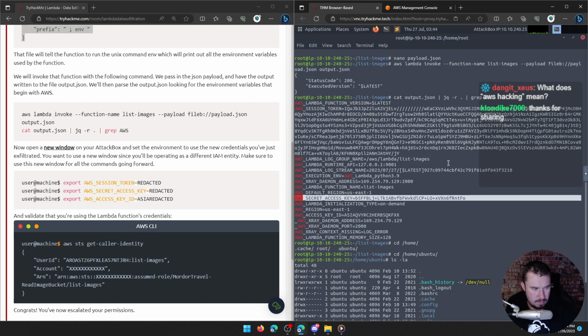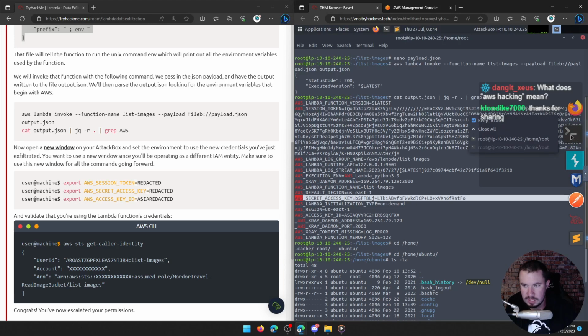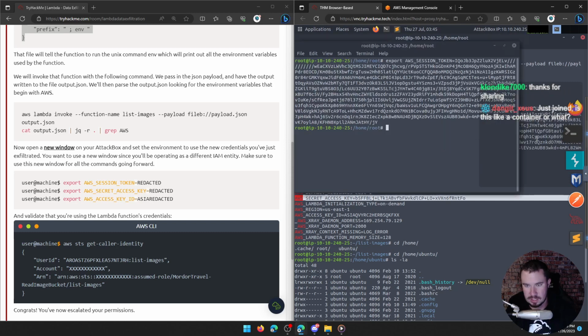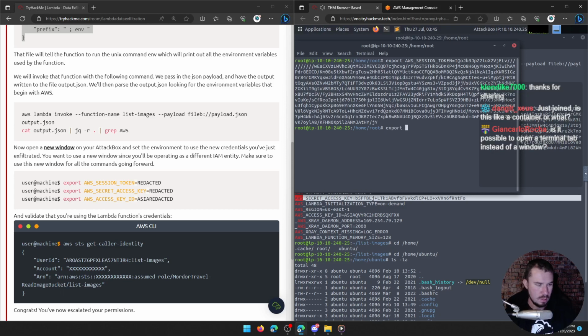Dang it, Zeus said, what does AWS hacking mean? We are learning how to exploit AWS environments. AWS is Amazon Web Services. It's what many websites run on. And we're looking at how to exploit misconfigurations in the way AWS is set up.